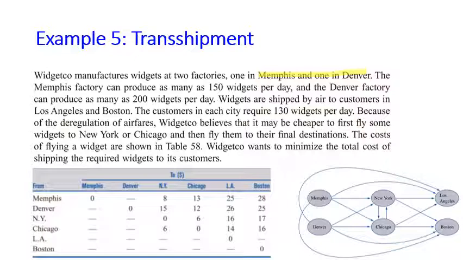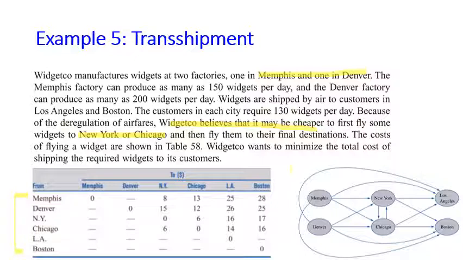However, Week7.3 believes that instead of sending the widgets directly, there are also other alternatives, which are sending the widgets through New York or Chicago first, and then from New York or Chicago to the final destination, either Los Angeles or Boston. The cost of flying a widget from one city to another city is shown on this table.